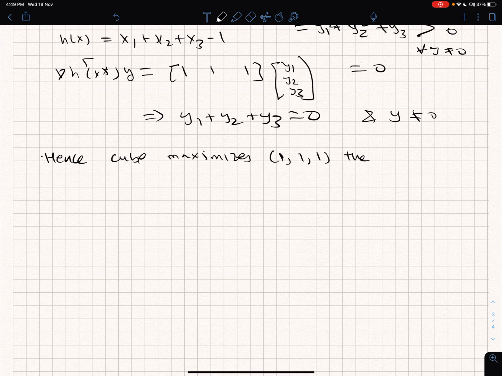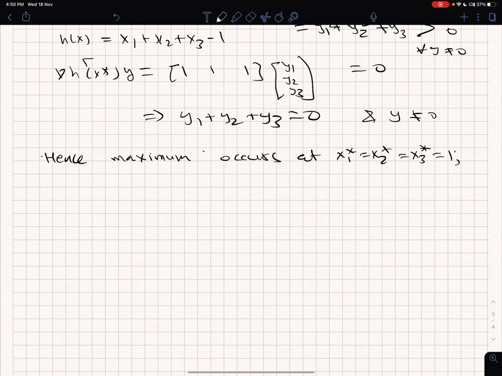So the maximum is at, I'll simply write that, the maximum occurs at x1 star is equal to x2 star is equal to x3 star is equal to 1.